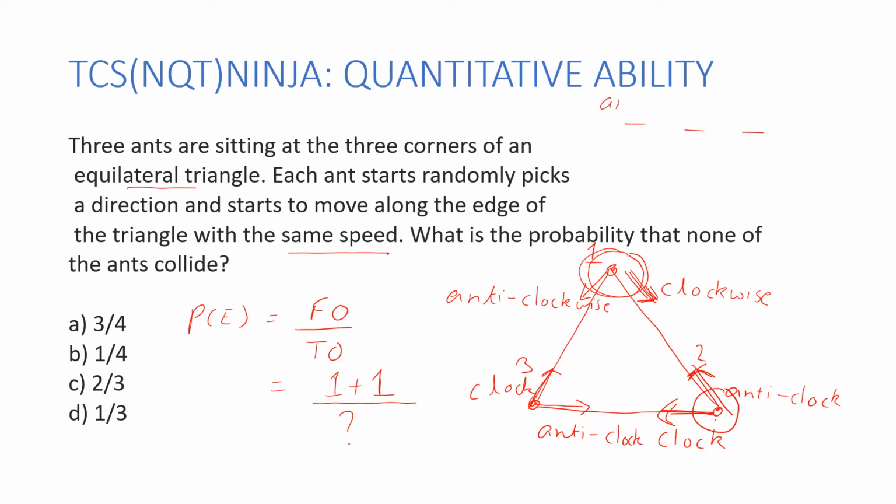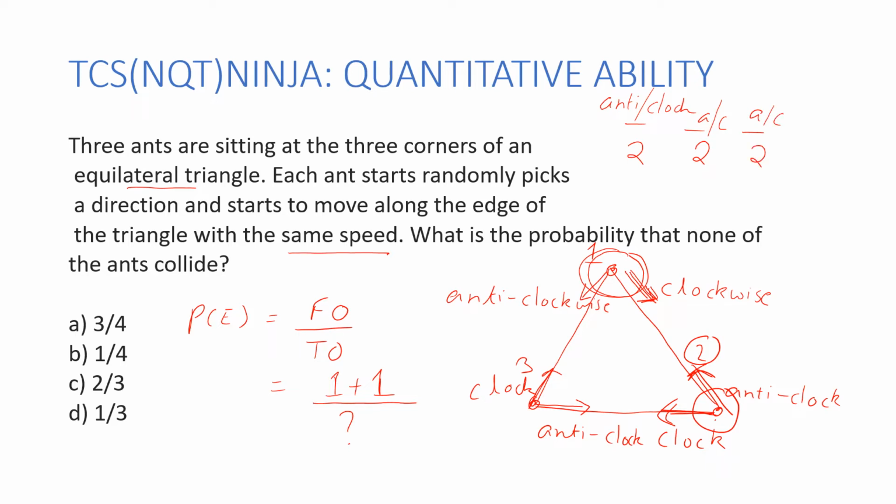Ant 1 could have gone in anti-clockwise direction or a clockwise direction. So how many options? 2 options. Now, with this ant going in either direction, for the second ant again I have two options, anti-clockwise and clockwise. So two options for this. And for the third, it remains the same, and again I'll have two options.